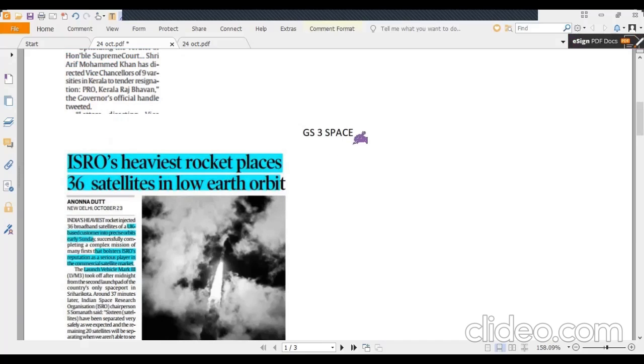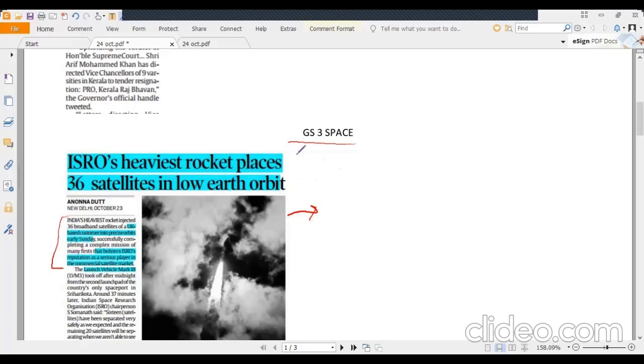The next news is related to space. GS3: ISRO's heaviest launch rocket places 36 satellites in low Earth orbit. In the direction of spreading its wings in the commercial market, ISRO has launched 36 satellites of a UK-based customer, which has bolstered its reputation as a serious player in the commercial satellite market.